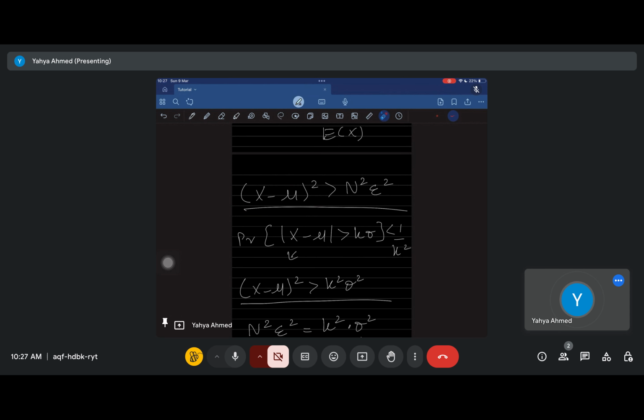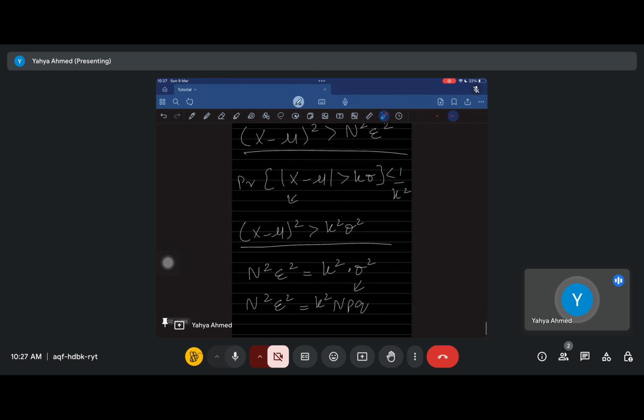Yeah, सही है. So now our event has become the distance of x minus mu, so the distance from the actual value squared, is greater than n square e square. Now we're not greater than n e, e जिससे हमने शुरू किया था threshold. Now we're greater than n square e square, but this value is also changed. So let's first look at Chebyshev's inequality.